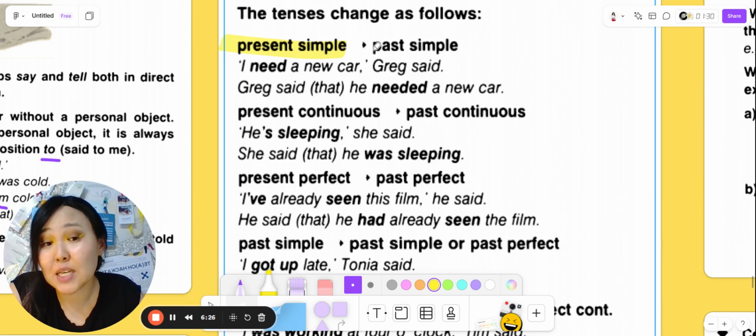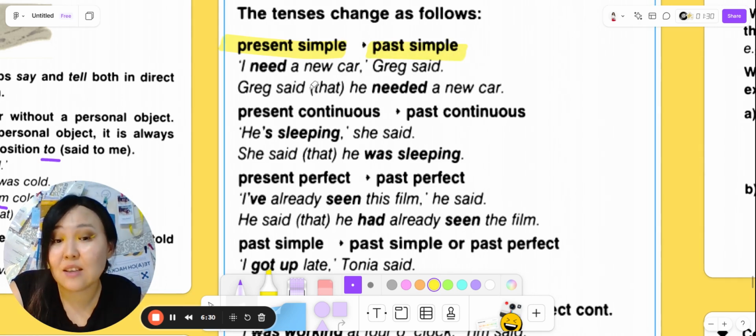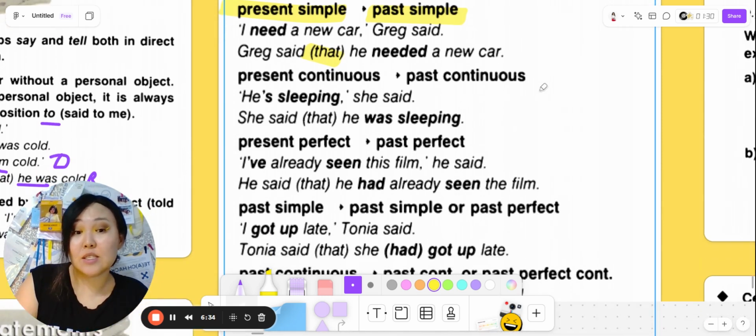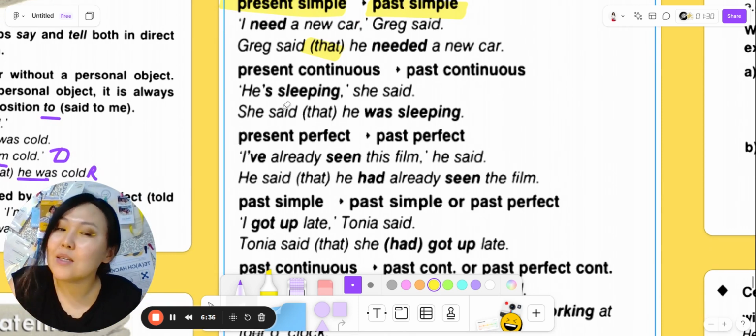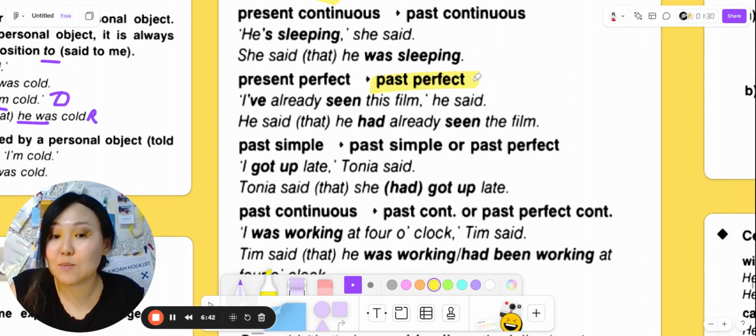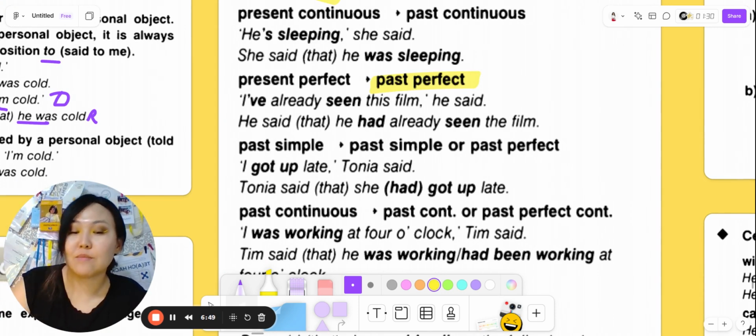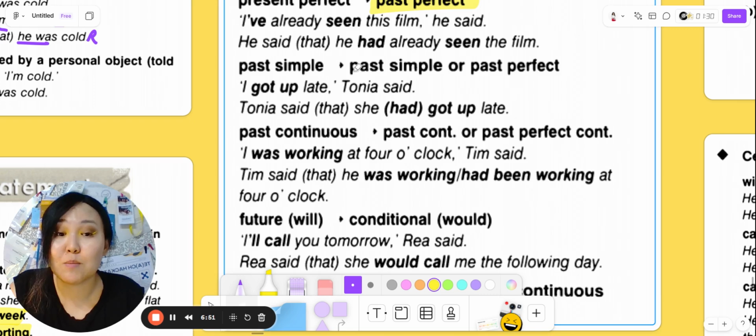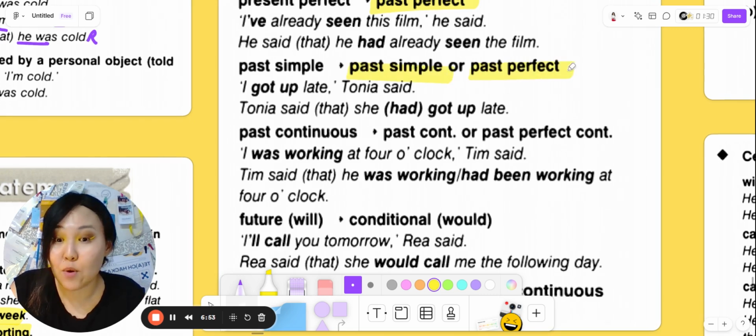Okay, so let's talk about the tenses and how they change. The first one is present simple, and it is always one step back. One step back in everything here. Present simple becomes past simple. I need a new car, Greg said. Greg said that he needed a new car. Present continuous becomes past continuous. He's sleeping, she said. She said he was sleeping. Present perfect becomes past perfect. I've already seen this film, he said. He said that he had already seen the film. Past simple becomes past simple or past perfect.